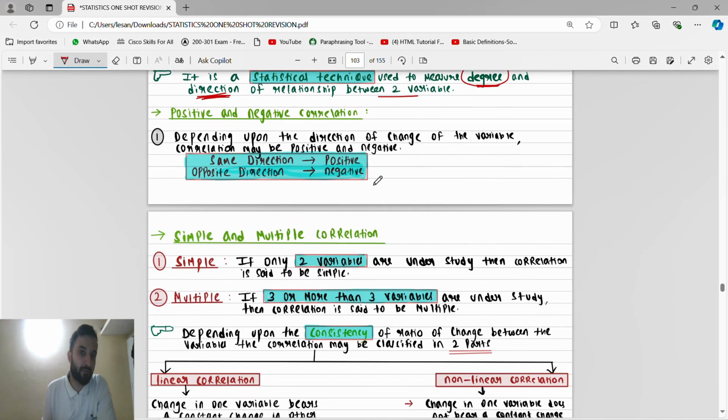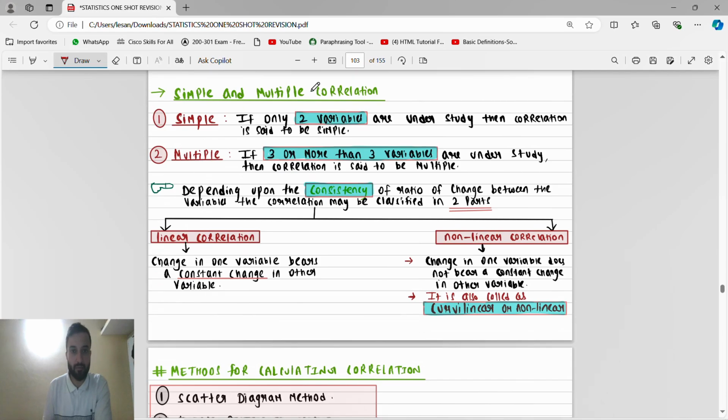So the types of correlation are positive and negative correlation, guys. Positive means the variables go in the same direction. Negative means opposite direction. Then next is simple and multiple correlation. Simple means we take only two variables. Multiple means we take three or more variables.